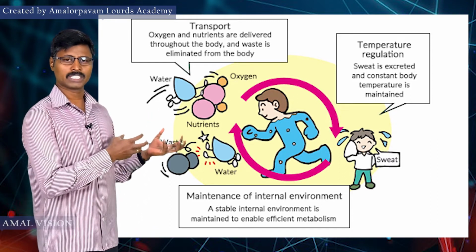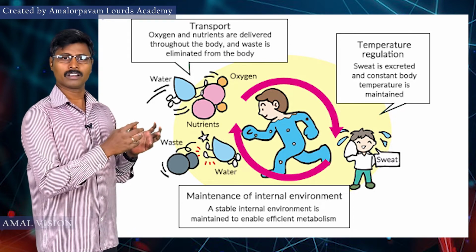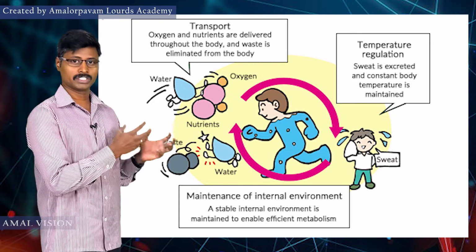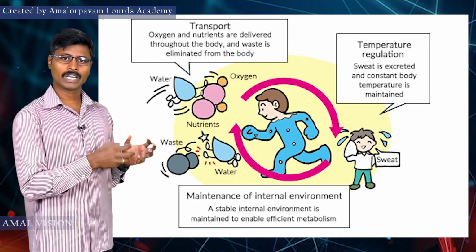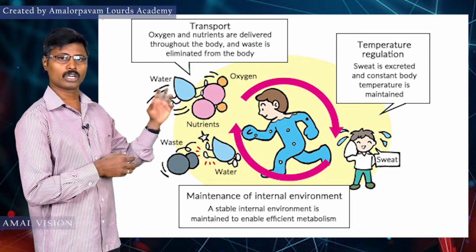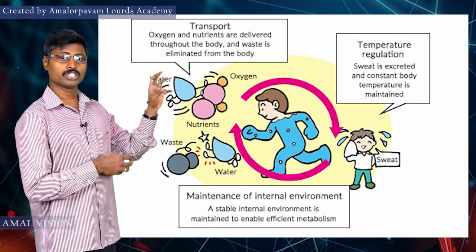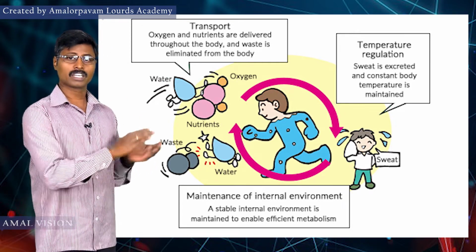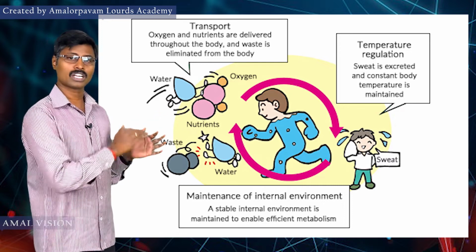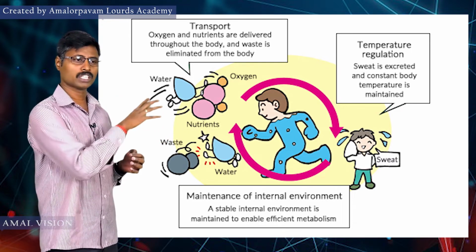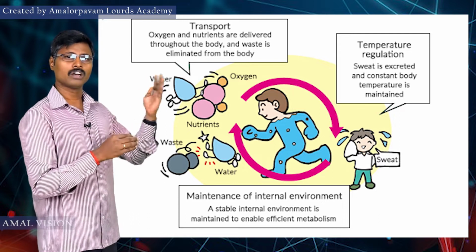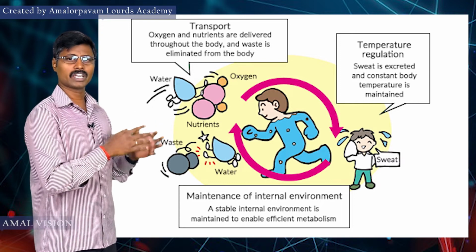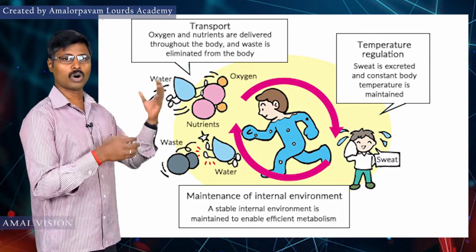Water is present mostly in our blood plasma. It regulates our body temperature. Water is also used for absorption of food material. After digestion, food is converted into energy; these are called nutrients. The nutrients are absorbed into our body with the help of water, and the absorbed food is transported to every part of our body with the help of water only.